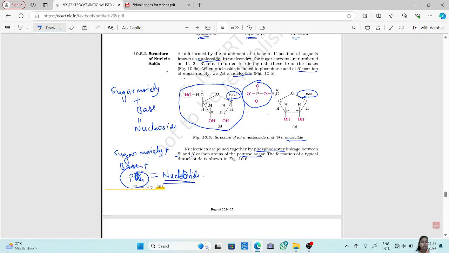Now how are they joined? The 5' carbon containing the phosphorus group is attached to the 3' carbon of another pentose sugar. If this is one nucleotide, similarly if we take another nucleotide, that other nucleotide's phosphorus group will attach to the third carbon's OH group, and this linkage is done by a phosphodiester bond.